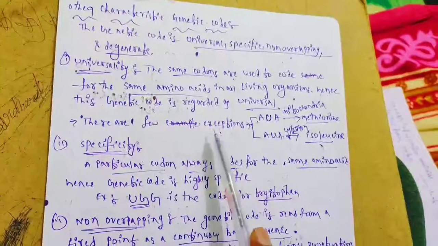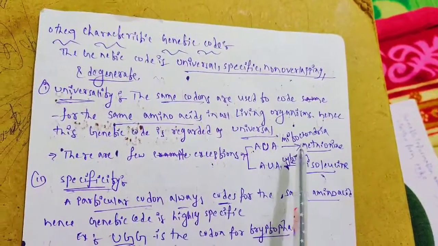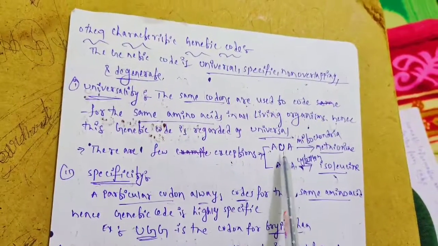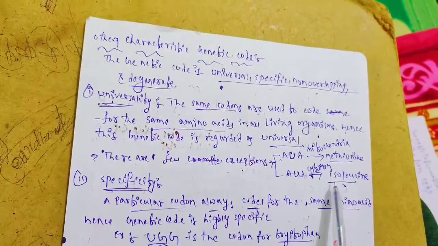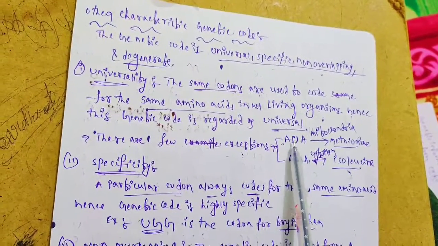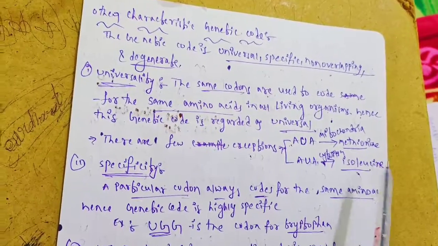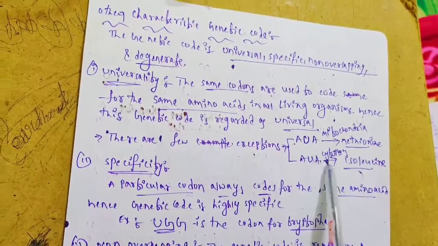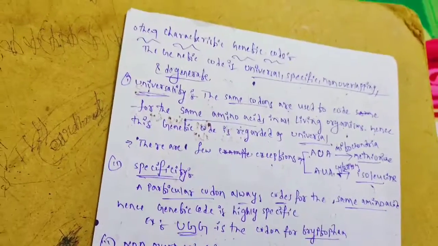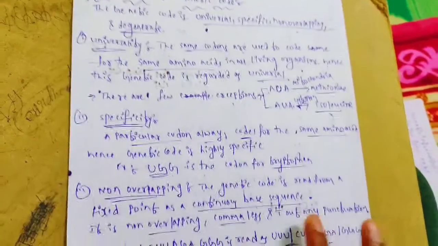However, some exceptions are there. What are those? AUA codes for methionine when it is present in mitochondria. The same codon, AUA, codes for isoleucine when it is present in the cytoplasm. The same codon represents methionine and isoleucine in different places. This is the one exception; the remaining all represent the same amino acid. Only this codon represents two amino acids.